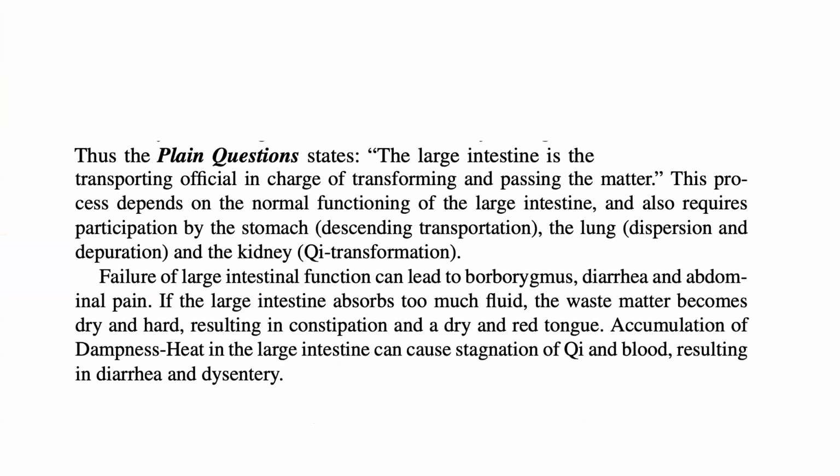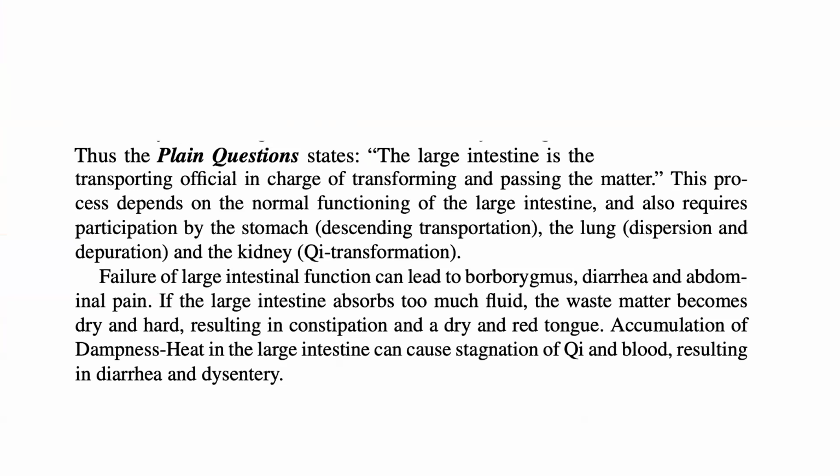Thus, the Plain Questions states the large intestine is the transporting official in charge of transforming and passing the matter. This process depends on the normal functioning of the large intestine and also requires participation by the stomach in descending transportation, the lung in dispersion and depuration, and the kidney in chi transformation.